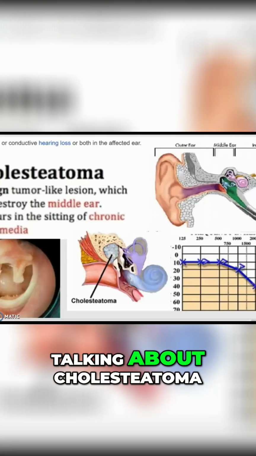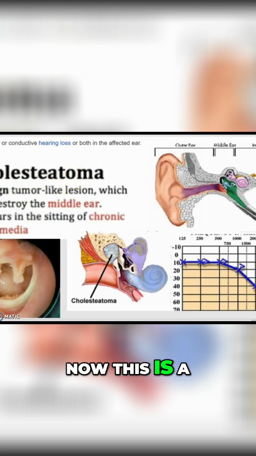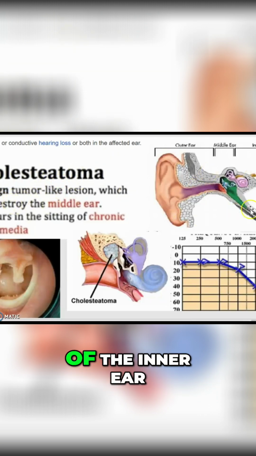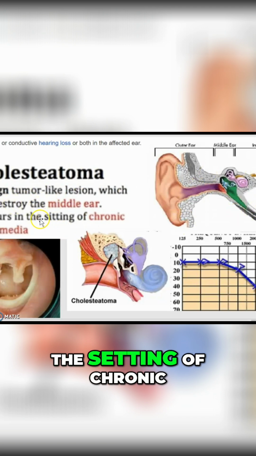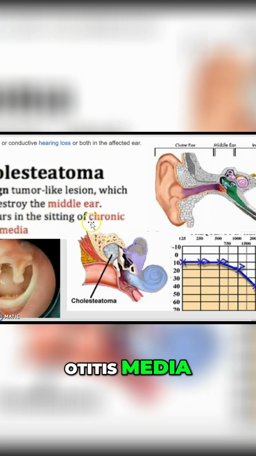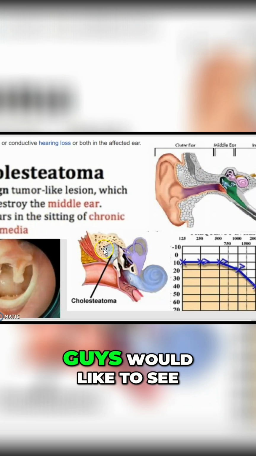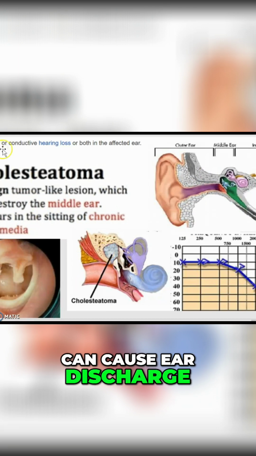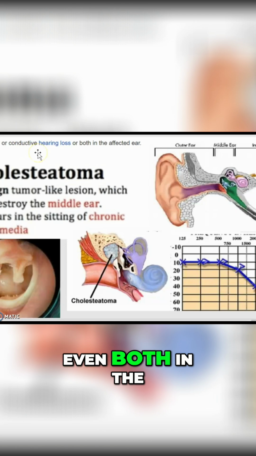And we're going to be talking about cholesteatoma. Now, this is a benign tumor-like lesion, which can destroy the middle ear this time instead of the inner ear, and it occurs in the setting of chronic otitis media. Now, here's a little visual representation if you guys like to see. And it is important to note that it can cause ear discharge or conductive hearing loss, or even both, in the affected ear.